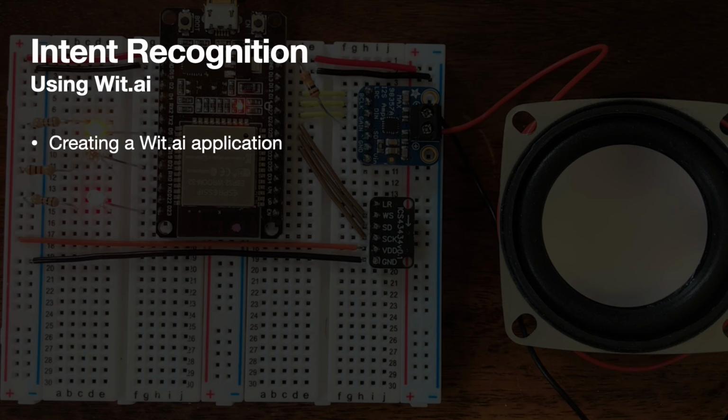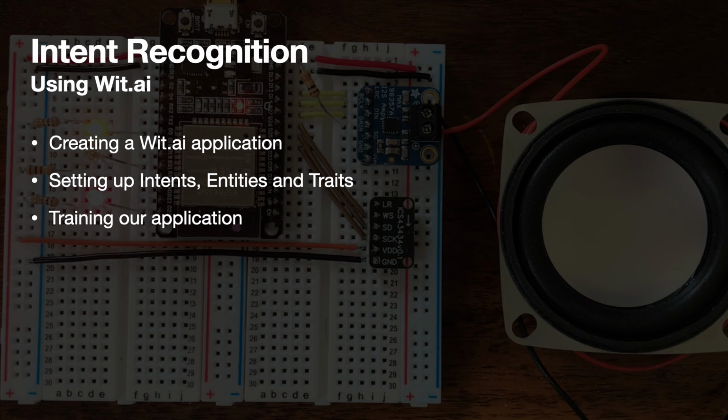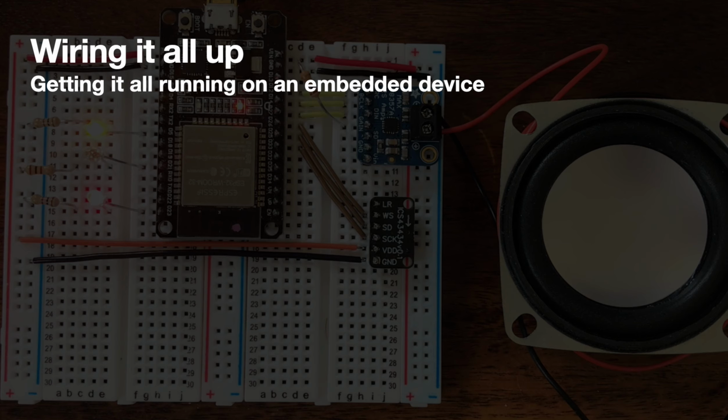We'll create a new Wit AI application, create the intents, entities, and traits for our Alexa system, and then train our application to recognize a set of example phrases. Finally, we'll wire all of this up into our Alexa system and run it on an embedded device.